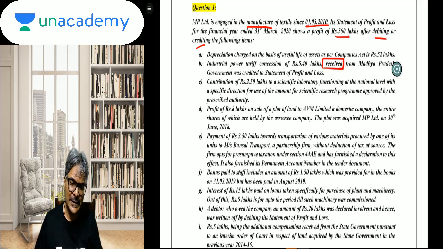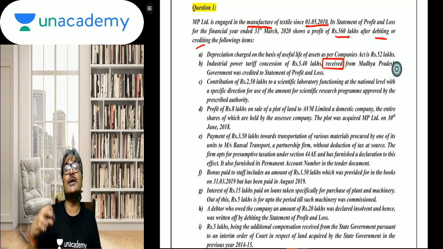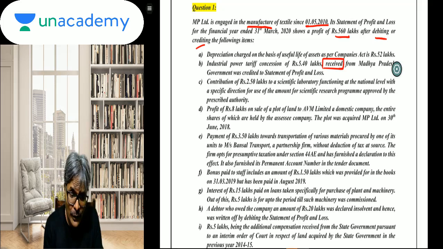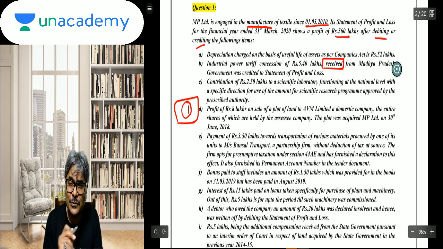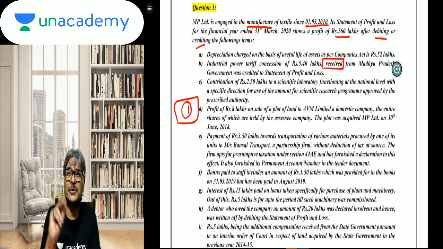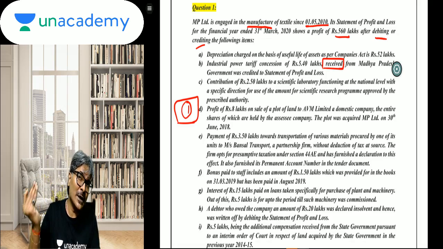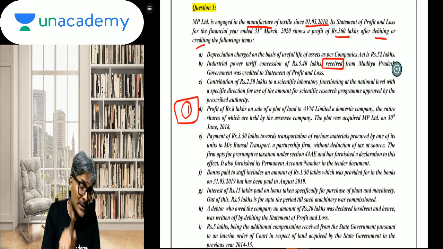Profit of rupees 8 lakhs on the sale of plot of land to AVM Limited, a domestic company. Students, plot of land, capital asset. So, therefore, we all know that first we will remove this particular profit, because this is chargeable under which head? Under the head capital gains. So, therefore, this is a case of a classification. We always know that this used to be our first adjustment. Do you remember that, students? Classification used to always be our first adjustment. Then we used to remove this, and then we used to say that it will be chargeable under the head capital gains. At the same time, I must make a remark.